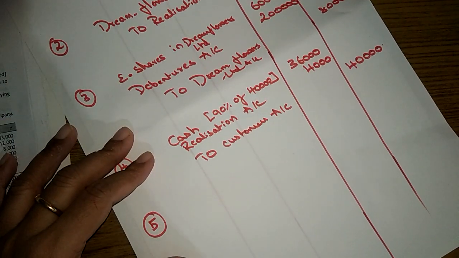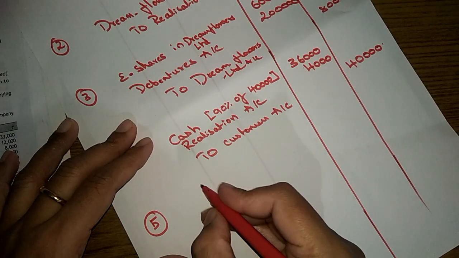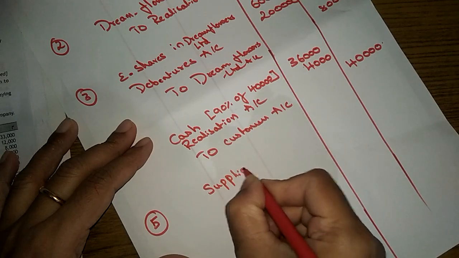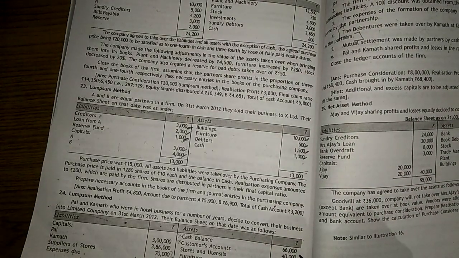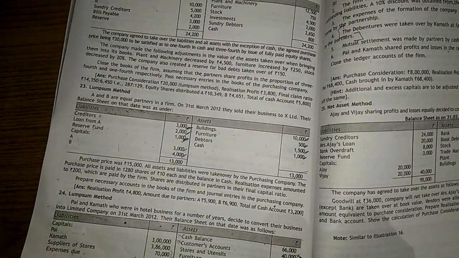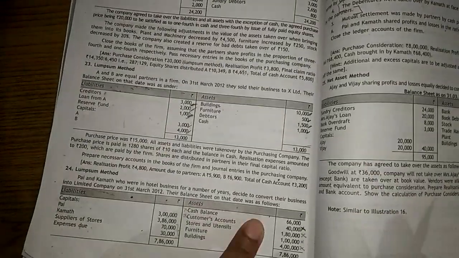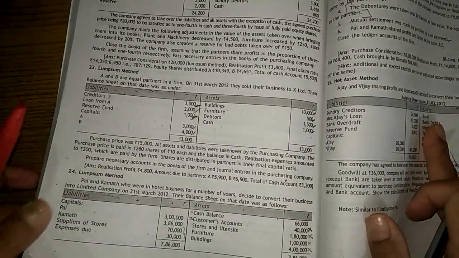Let us first clear the balance to suppliers. Let's close the customers account also, because the partnership already received this 40,000. So these 4 accounts are closed.